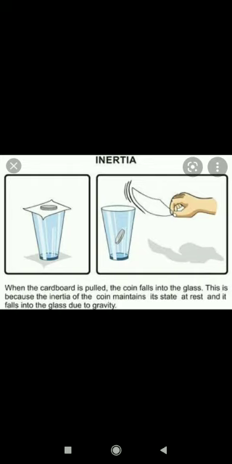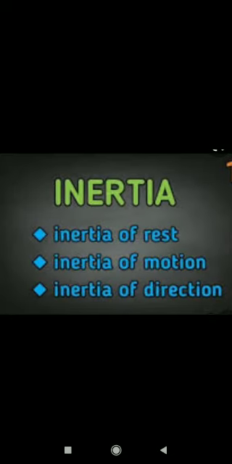So when an object remains at rest, it is inertia. Or if the object continues to remain moving when it is in motion, it is inertia. There are 3 types of inertia: inertia of rest, inertia of motion, and inertia of direction.